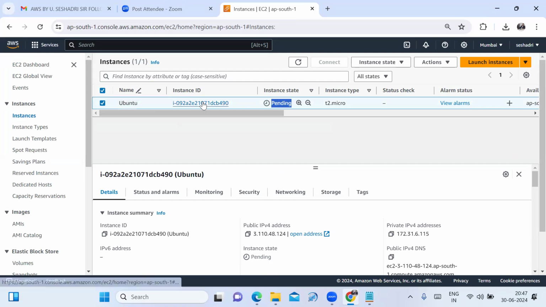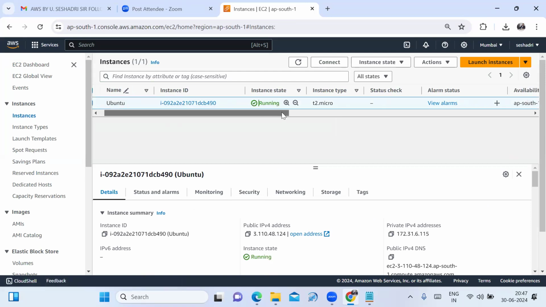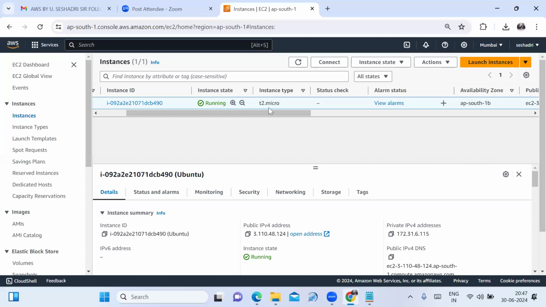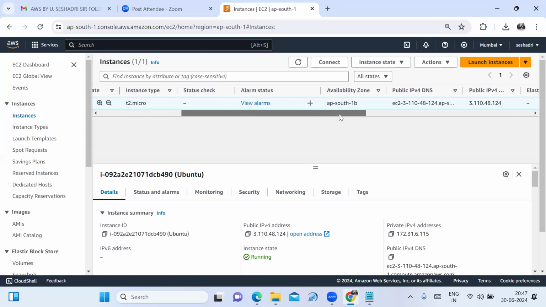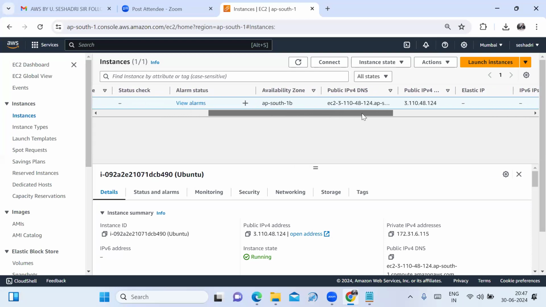This is the instance name, instance ID, instance state, instance type. While launching the Ubuntu server, I gave the instance type as t2.micro. Status check, it is not providing. Availability zone, I have not given any subnet preference. My instance will be launched in AP South 1B.